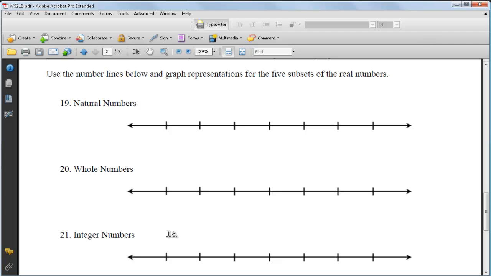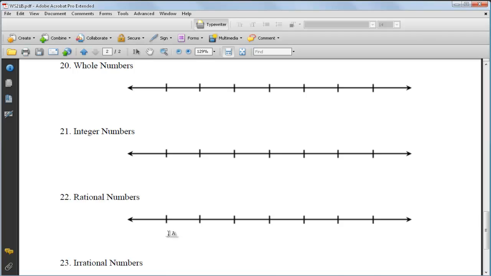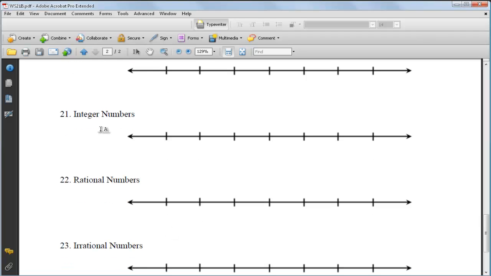It says use the number lines below and graph representations for the 5 sets of real numbers. So let's go down here to the integers. I'm going to put 0. Let's start here. We've got 0 there, and then I'm going to go to the left and to the right.